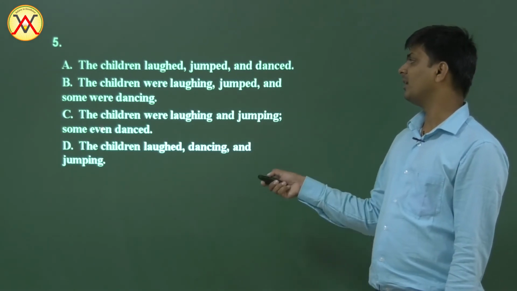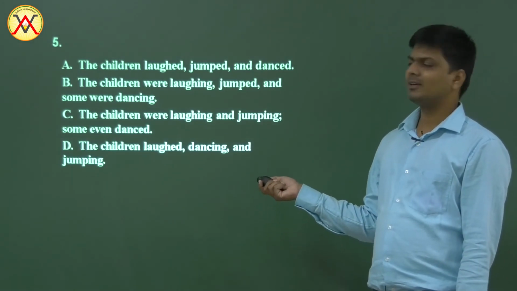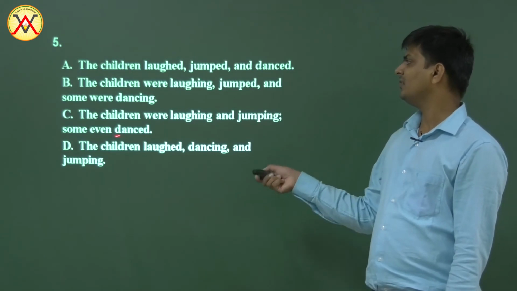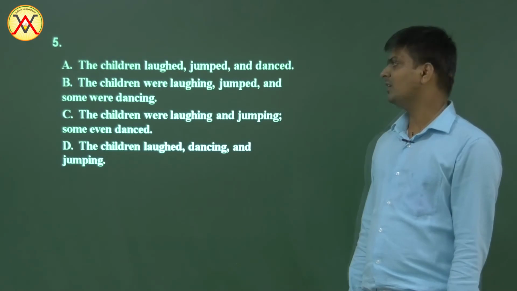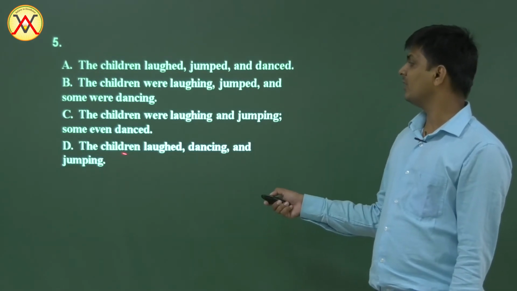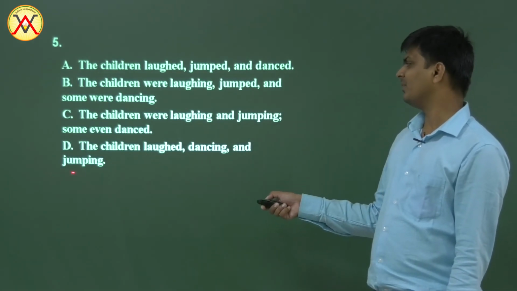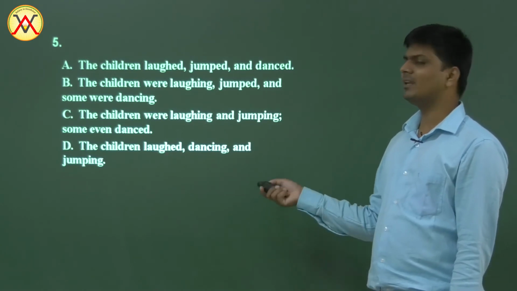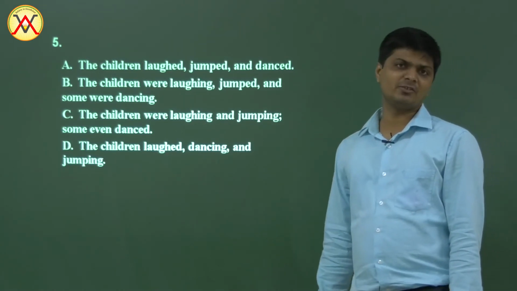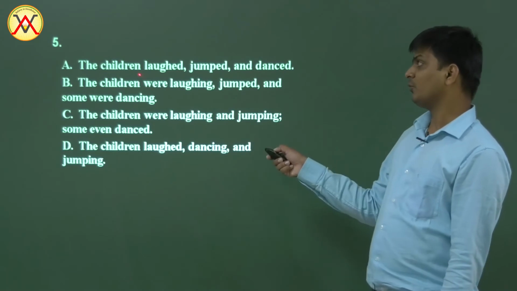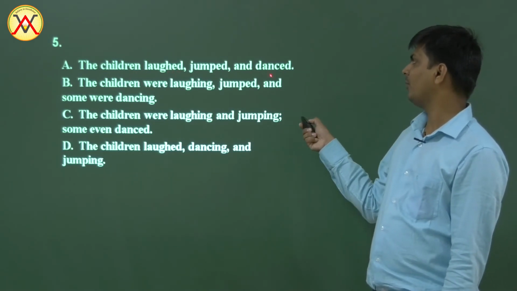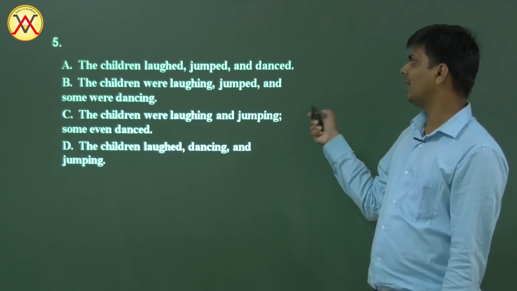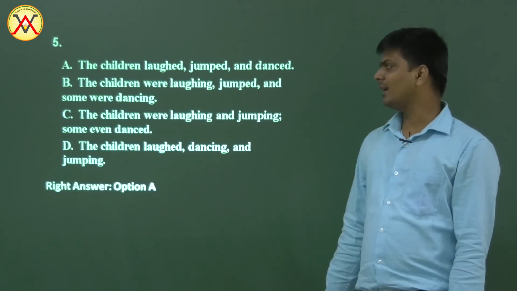The children were laughing and jumping, and some even danced. Again, laughing, jumping, and danced. It's wrong. Here we have ing, again ing, and then some even danced. Here is a clause. Well, it's wrong. We need not consider it. The next one, the children laughed, dancing, and jumping. Here it is second form, then ing form, then ing form. It's a violation of parallel structure again. But the first one is obviously the right one. Why? Because here we have second form, second form, second form. Laughed, jumped, danced. Option A is right option.